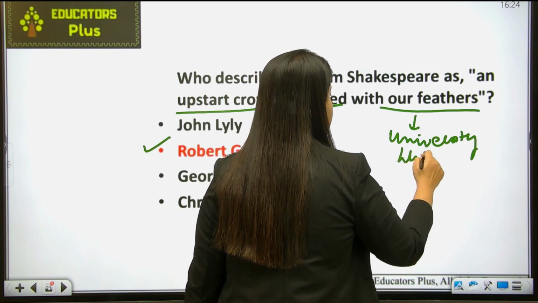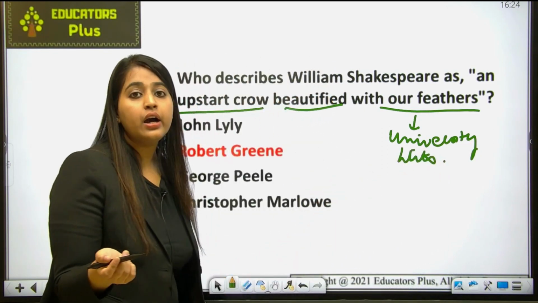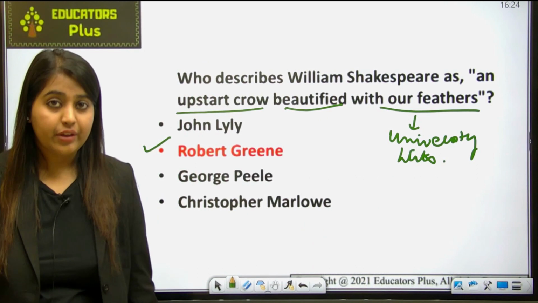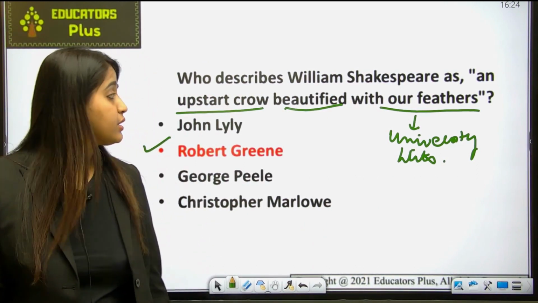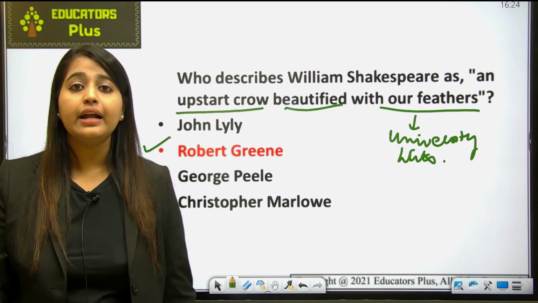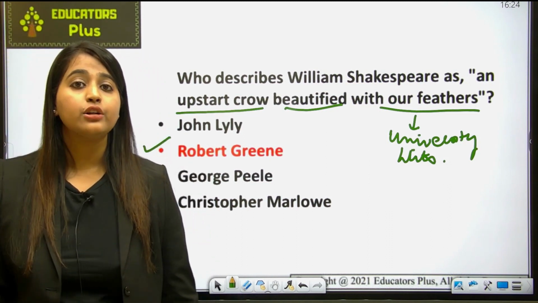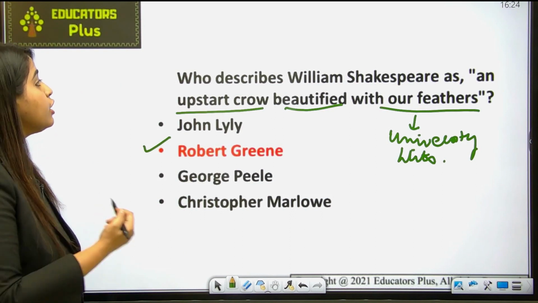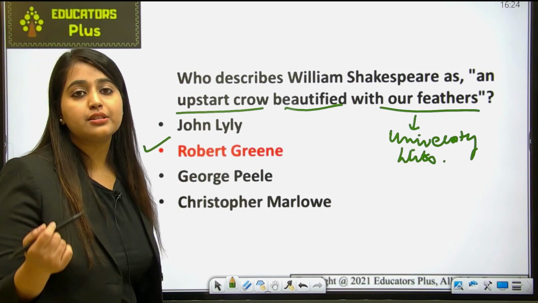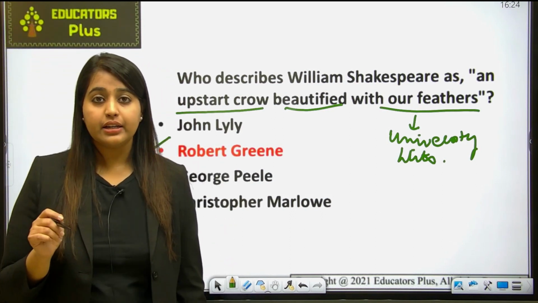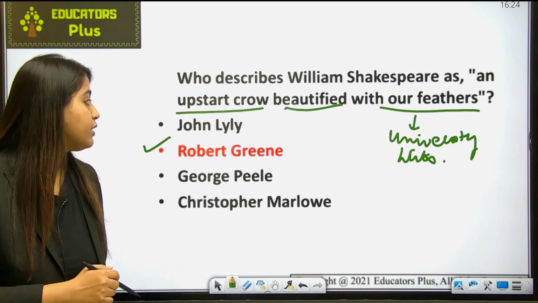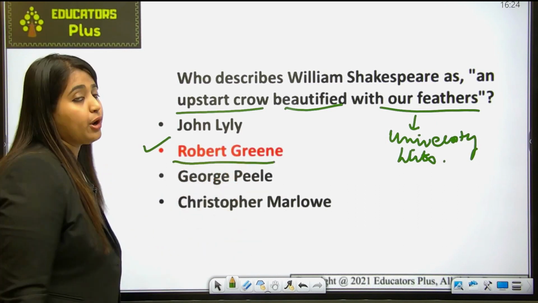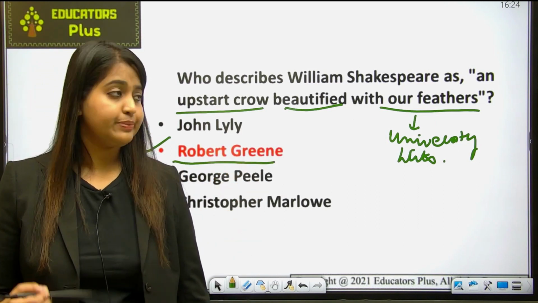These were university wits, and George Peele was also one of the university wits. Fine. Also, the pamphlet was written by Robert Greene. You already know that. And it was named Greene's Groatsworth of Wit. So Greene's Groatsworth of Wit is the name of this pamphlet. ठीक है, ये आप याद रखना because it's a very important point. Okay, and also remember that Robert Greene is also one of the university wits.